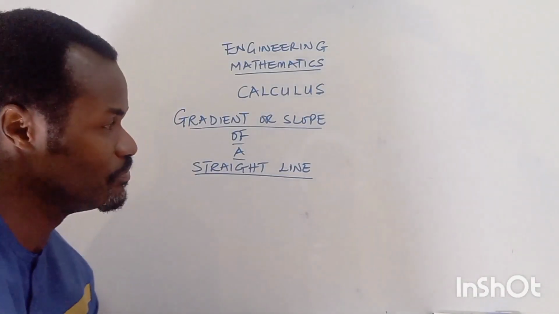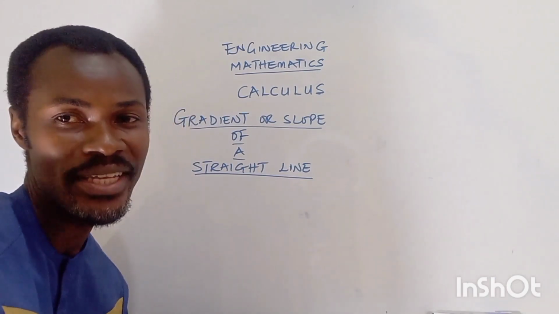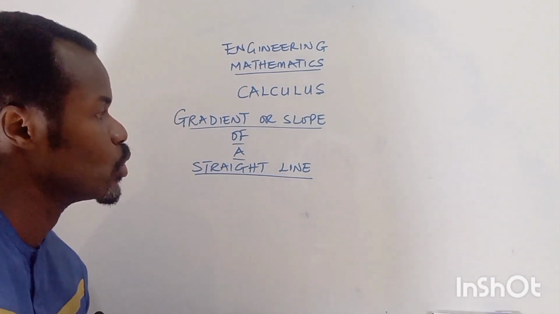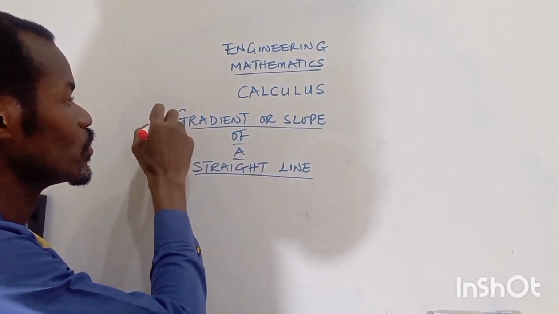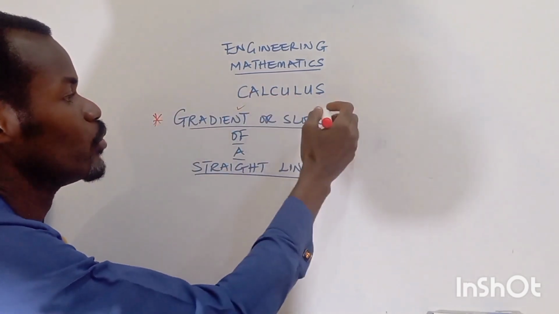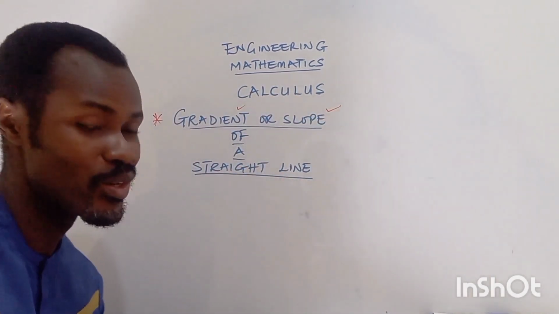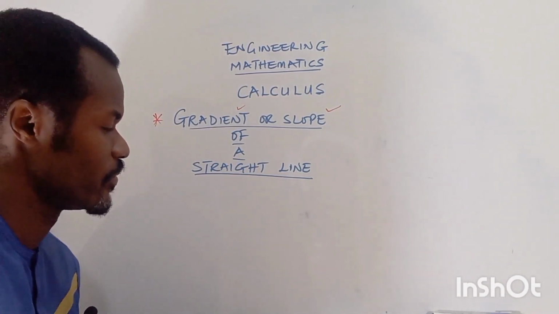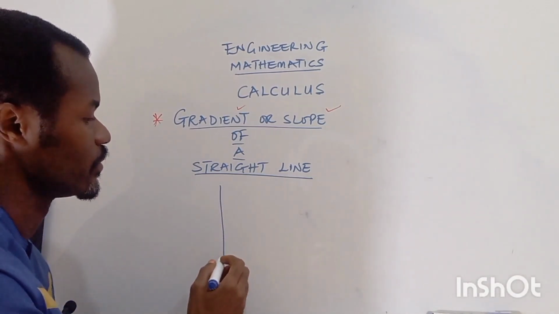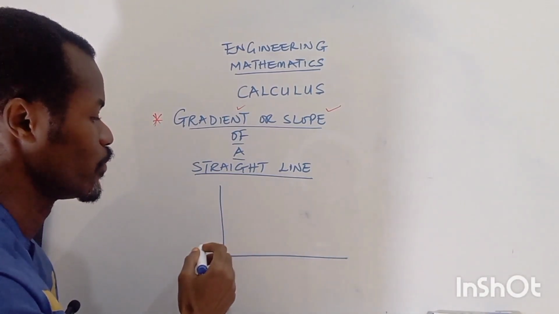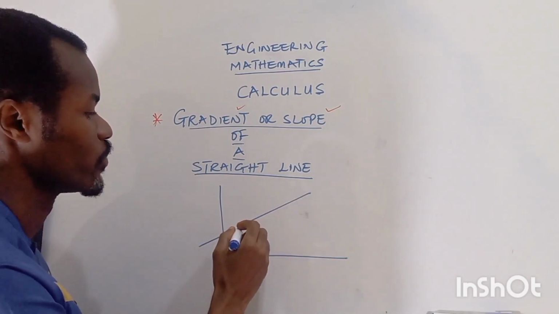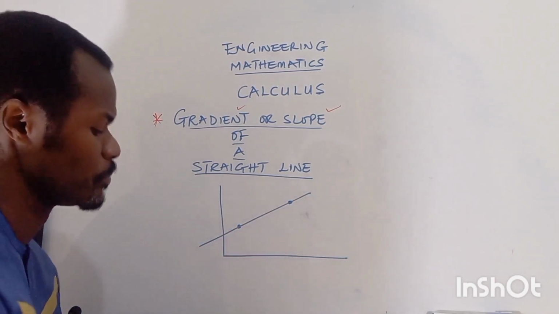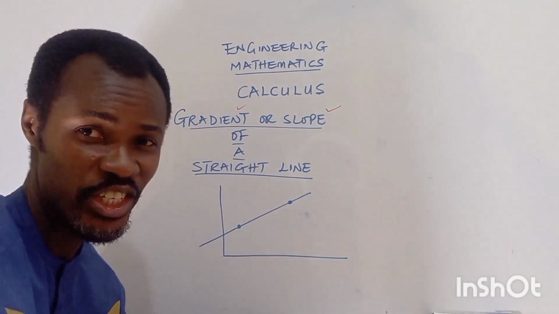So the first thing we want to look at when it comes to calculus is understanding what we call gradient or slope, especially of a straight line. For instance, if I have a graph with a straight line, and an object moves from this point to this point, there is a change.